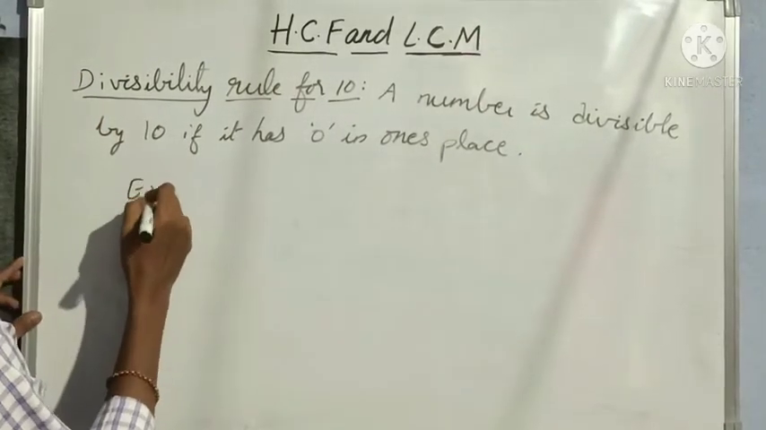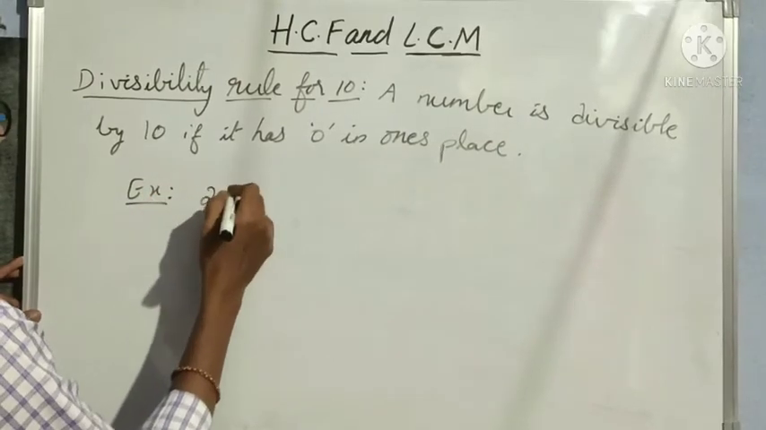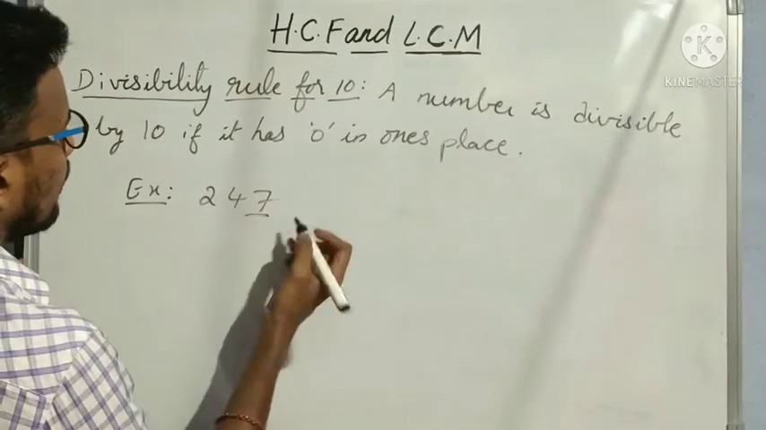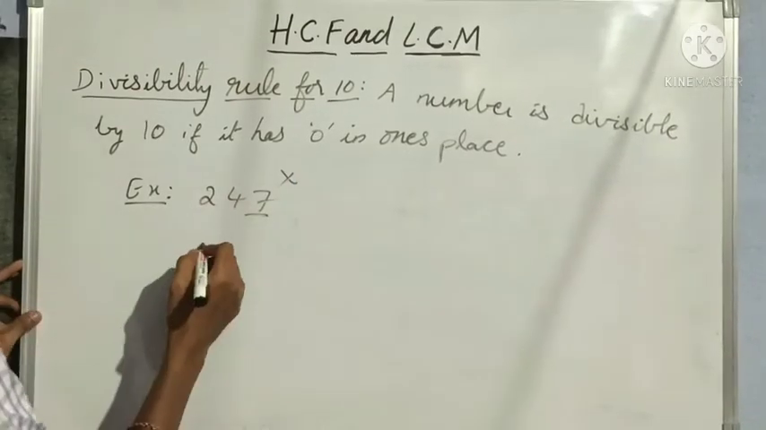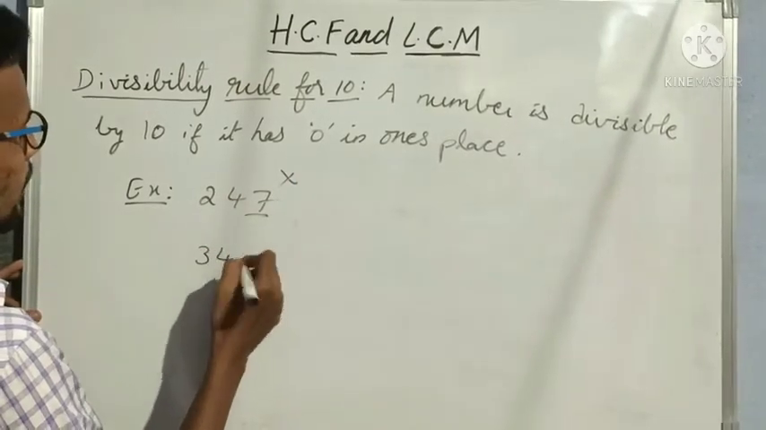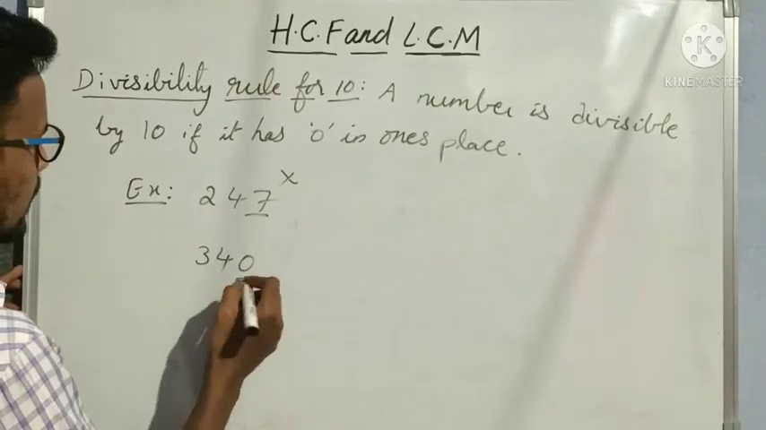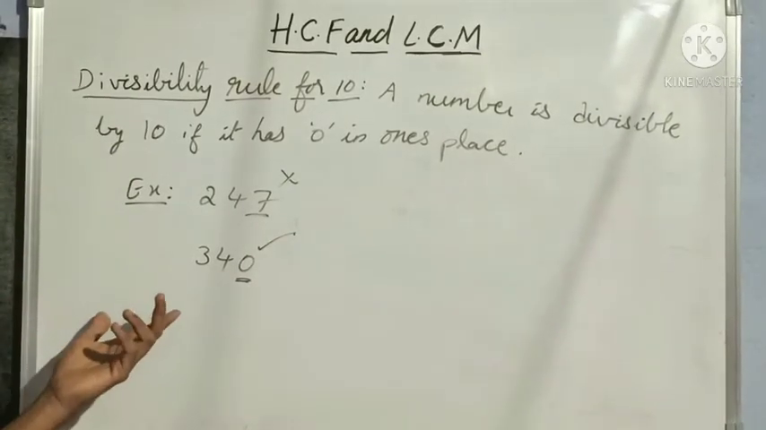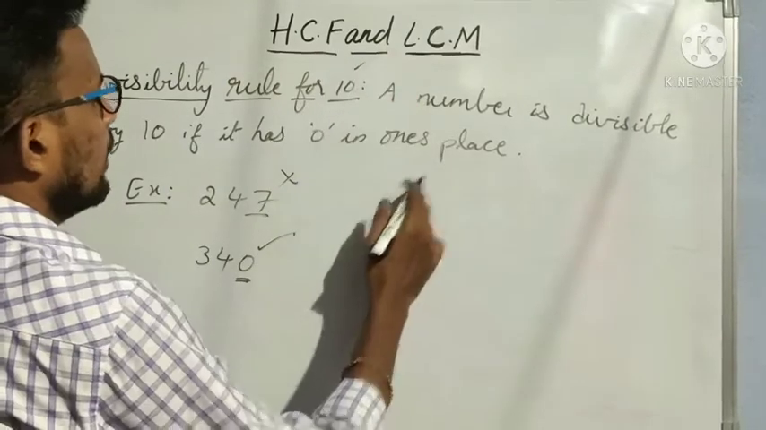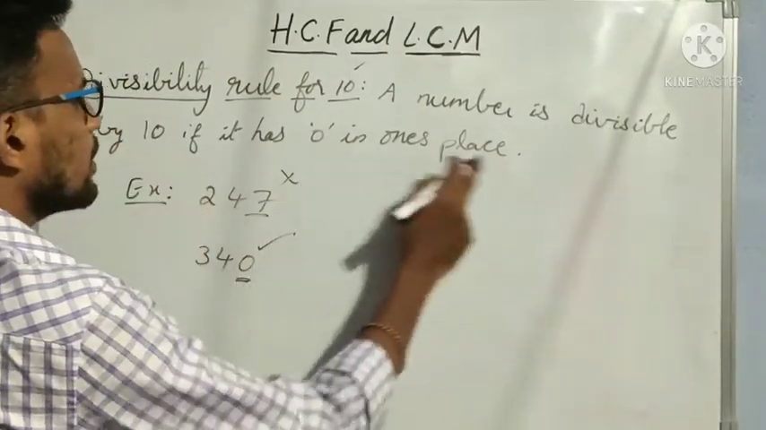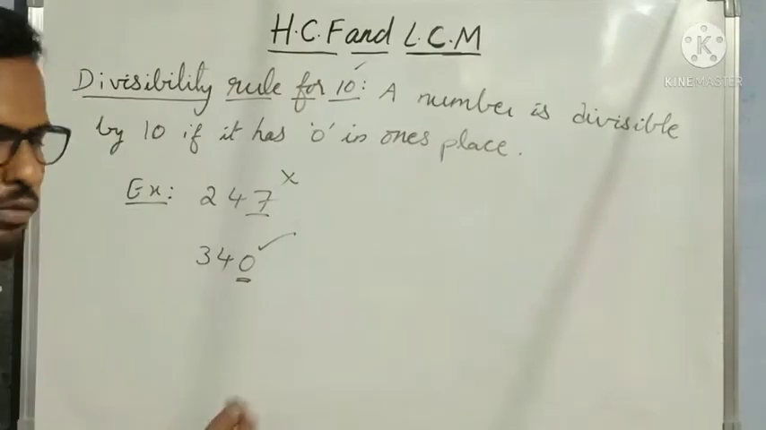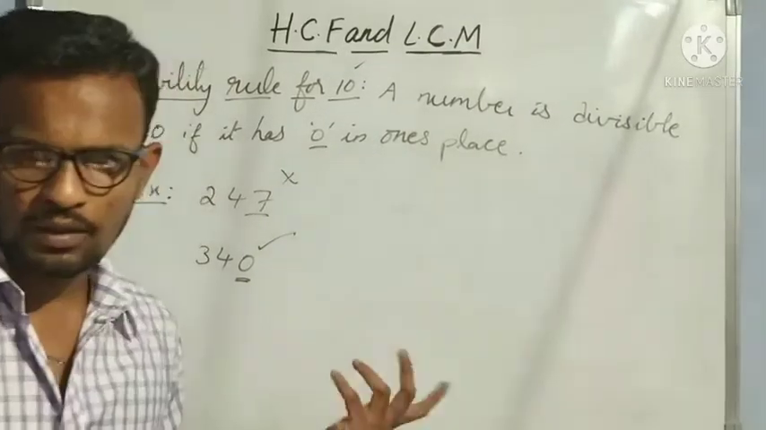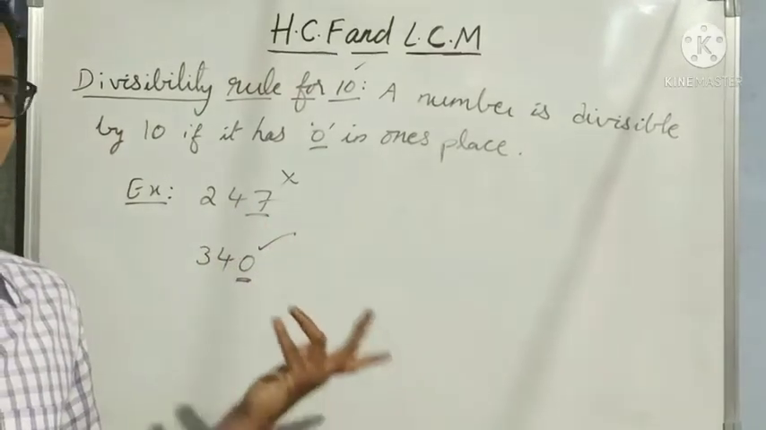This is very simple. Suppose I am taking 247. What is the digit in the ones place here? 7. So it is not divisible. Suppose I am taking 340. What is the digit in the ones place here? 0. So this is divisible. Understood? Very easy. A number is divisible by 10 if it has 0 in the ones place. Only 0 should be there in the ones place. Only that type of numbers are divisible by 10.